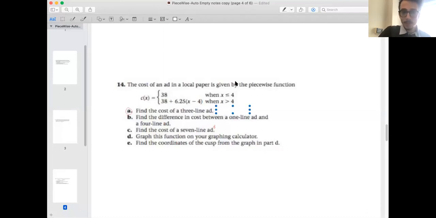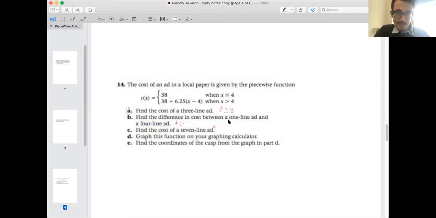You should have said that the 3-line ad is just going to cost $38, which makes sense because if x is less than or equal to 4, you just go into the 38 situation. What do you think? The difference between a 1-line ad and a 4-line ad, is there any difference there? Hopefully you're saying no, because they're both within that parameter of being less than or equal to 4 lines.